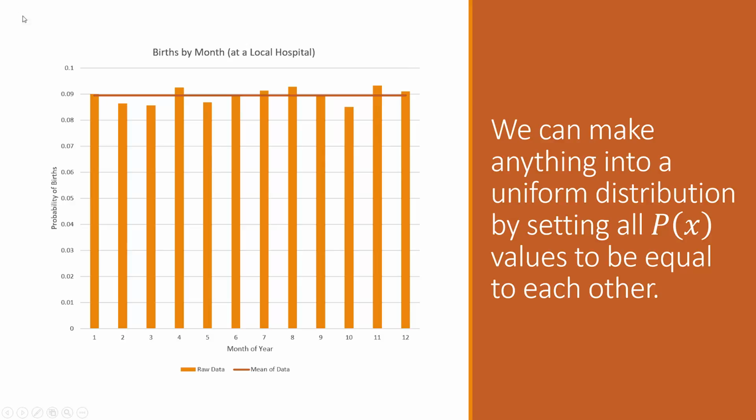In fact, there's 12 months in the year, so you could say that the probability of being born in a given month is 1 in 12. Interestingly enough, this red bar is about that same height. It's a little higher because I did add some randomness to these numbers. But the fact remains that it should be about 1 in 12 for a uniform distribution.